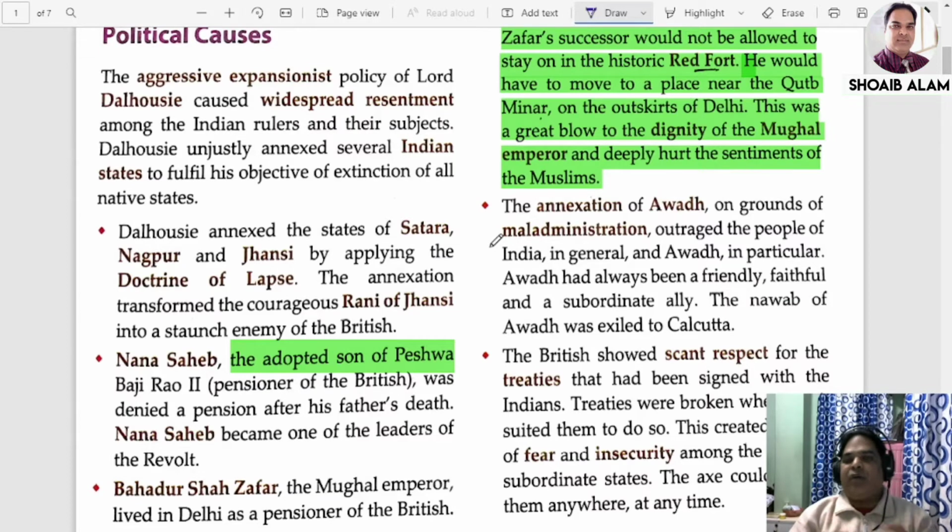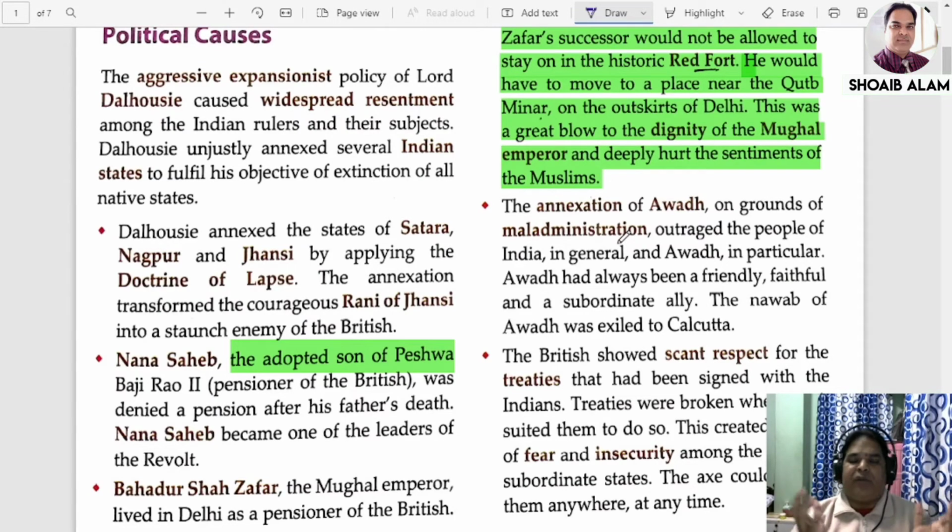But anyhow, he planned in such a way that it was proved that Awadh is not properly administered by the Nawab. That is why, on the pretext of maladministration, Awadh was annexed.